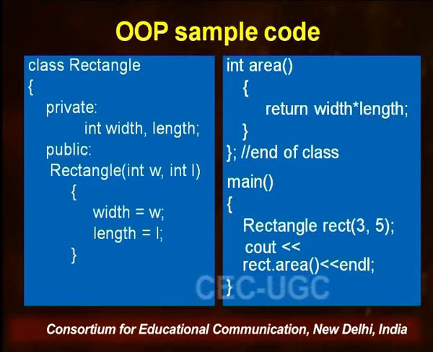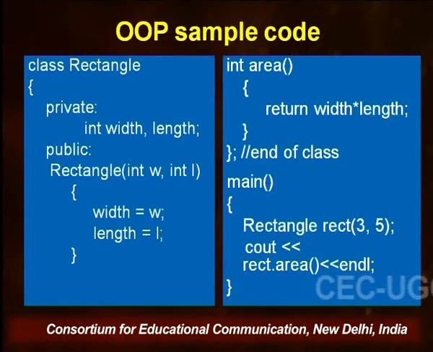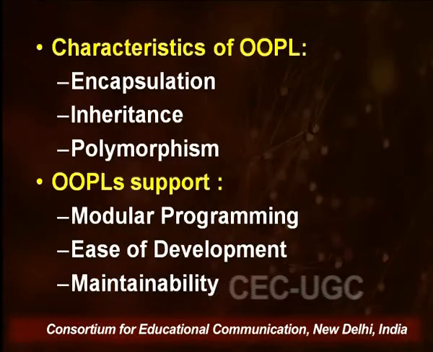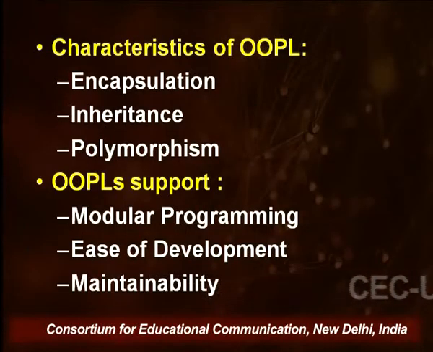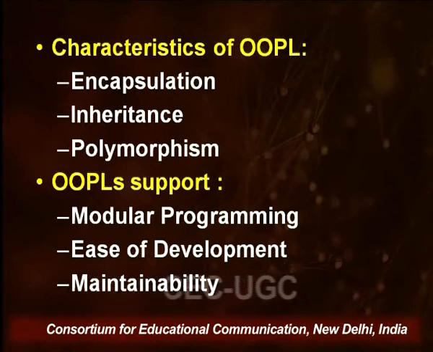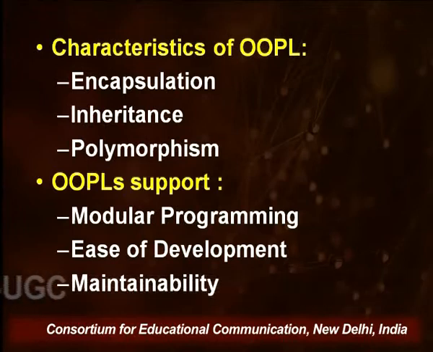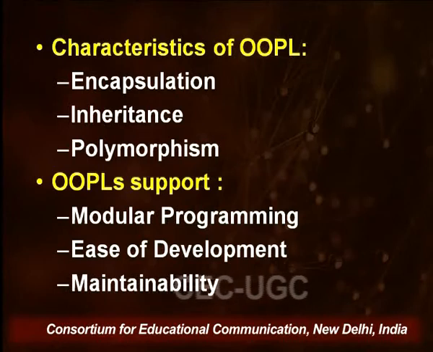It is passing data to the objects, as well as taking the area from that particular rect object. So we have seen one example of how it takes shape in the procedural paradigm, and on the other hand how it takes shape in the object oriented programming paradigm.